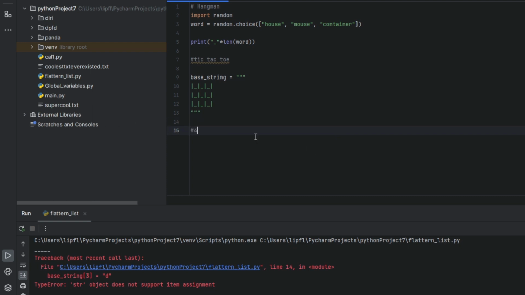Now number 4 is rock, paper, scissors, because there it is really easy to import a player or an artificial intelligence, a non-player character, because you only have to choose a random choice for the computer. But to be honest, this is really simple. If you really want an easy one, you can do rock, paper, scissors.